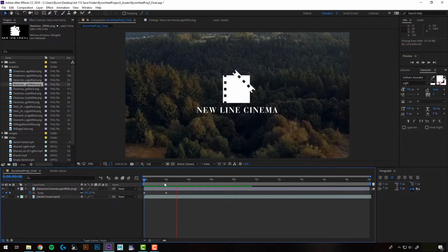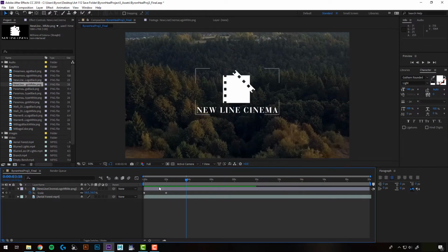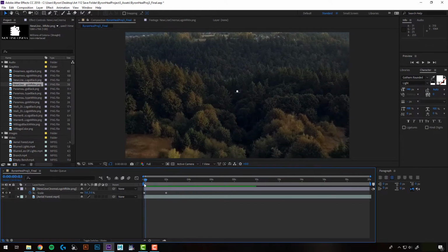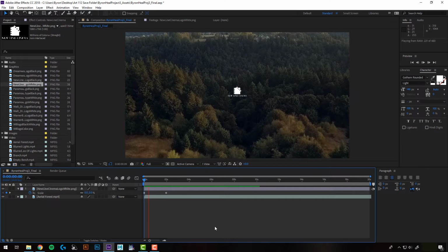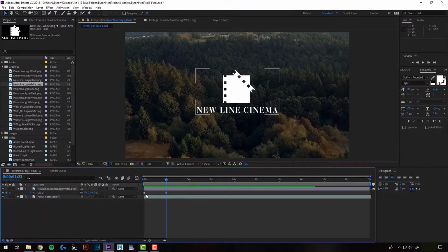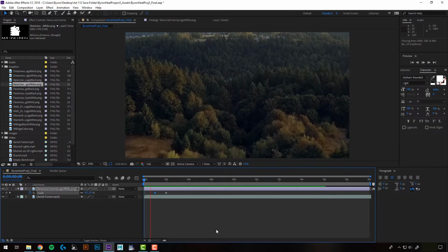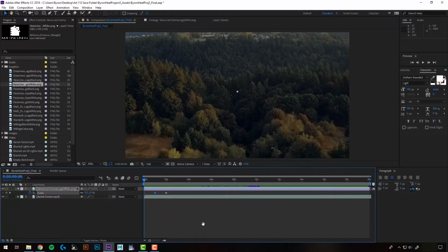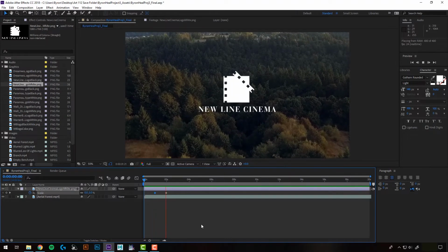it jittered there for a little bit, and that's because the green bar was loading, so it wasn't playing in real time. Now that the green bar's loaded there, we can scrub it back to the beginning, hit spacebar to play, and it's going to scale up. That looks kind of cool. It's way too slow, so maybe I can just move my first frame up a little bit, and then it'll scale up a little sooner, and has a little bit of a delay at the beginning here.